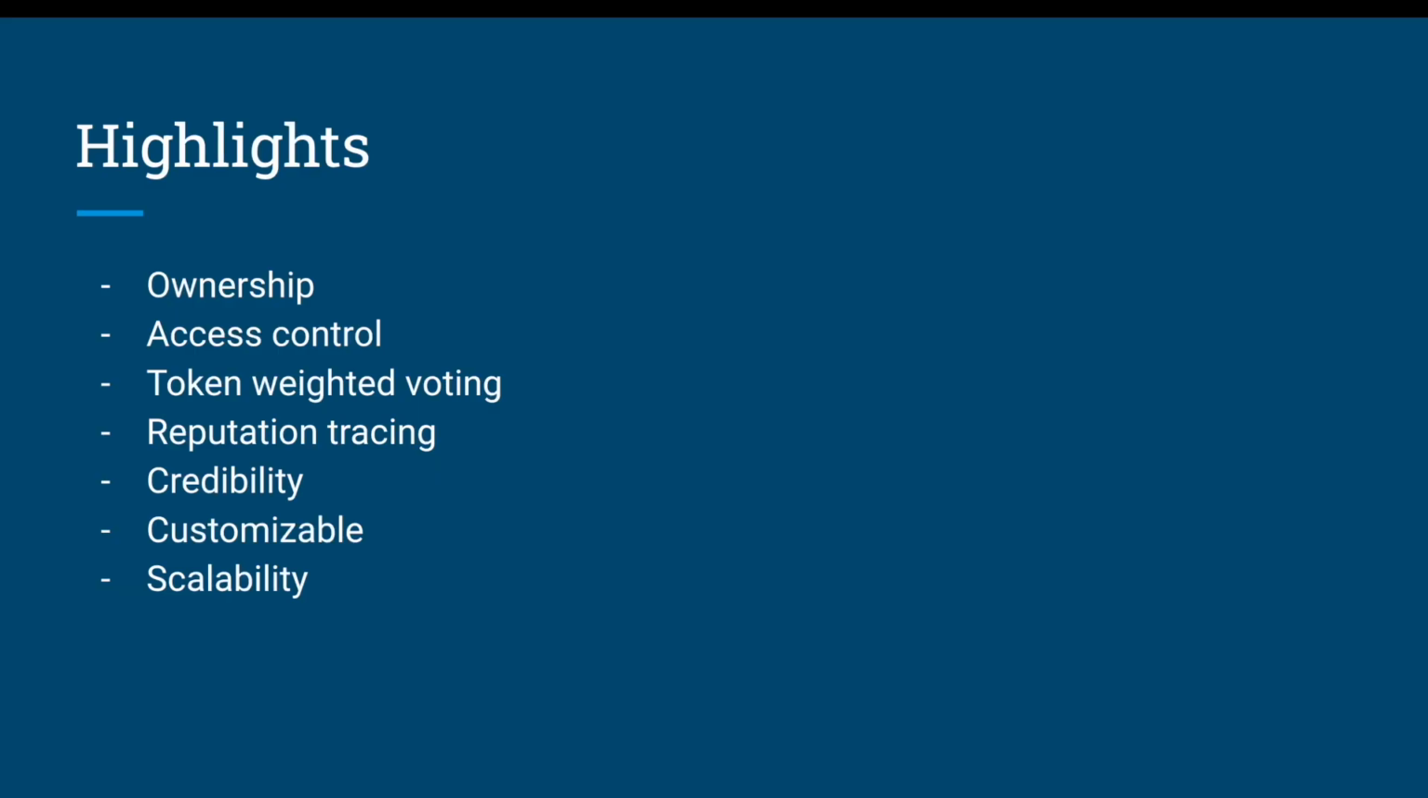Some highlights from the protocol. One is ownership. These lists are entirely represented on chain. Take your curated lists to whichever platform will have them. Gone are the days where your list or playlist is stuck on the platform that you created it on. Access control. The protocol enables an owner to grant access to other curators as little or as much as they would like. Token weighted voting. Indicate how strongly you agree or disagree by the number of tokens you stake.